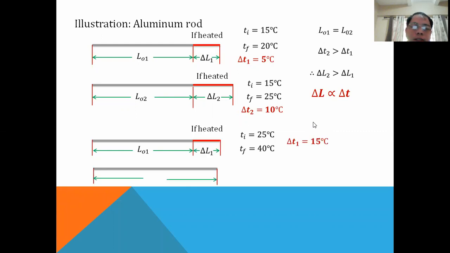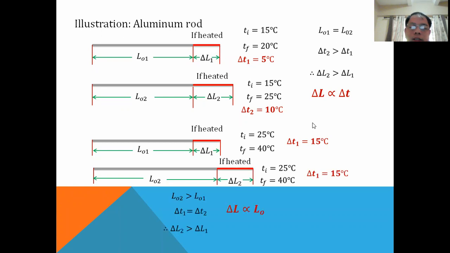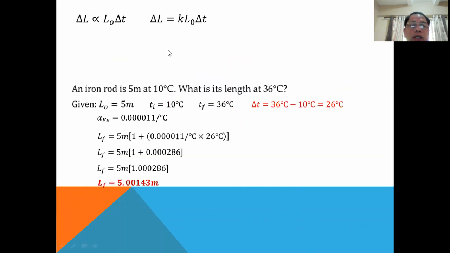So the change in length, delta L, is related to the original length and also to the change in temperature. Now we add a quantity which we call a coefficient value. This coefficient value is used to make the proportionality that we have earlier into an equality.